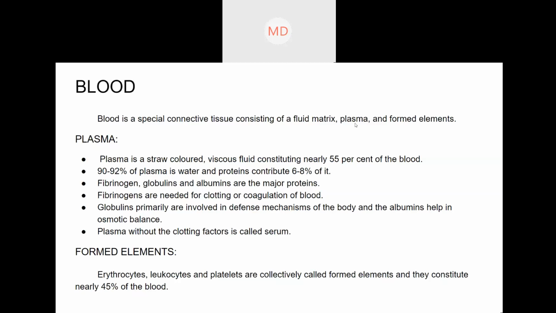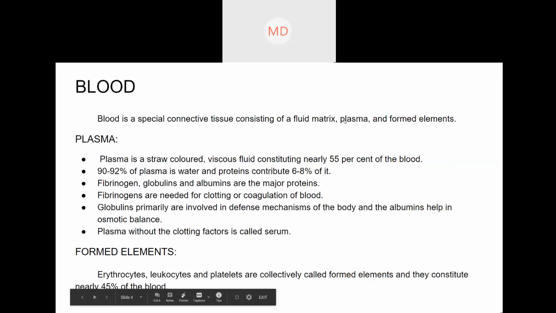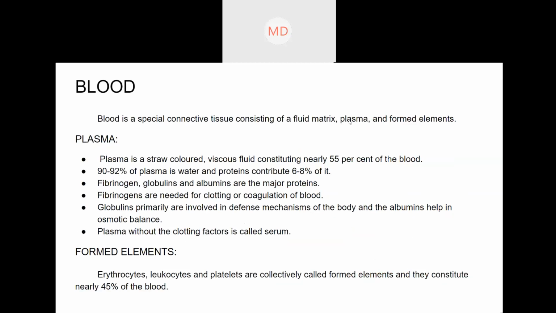And second is the plasma. Plasma is found in the blood. That is the liquid part of the blood. Fluid matrix or plasma, it is almost the same thing, not exactly, but almost. So the fluid matrix or the plasma is the liquid part of the blood. Blood is liquid, right? But the cells are not liquid. Formed elements will not be liquid, because they are just the cells.